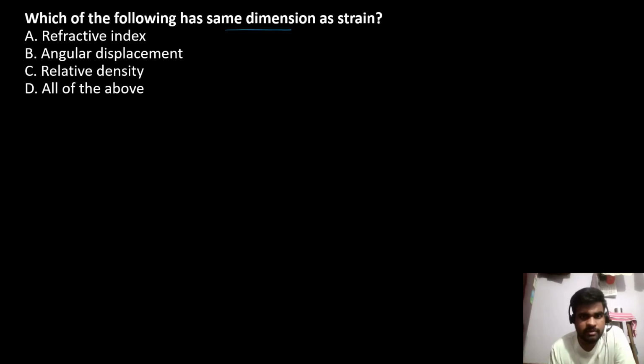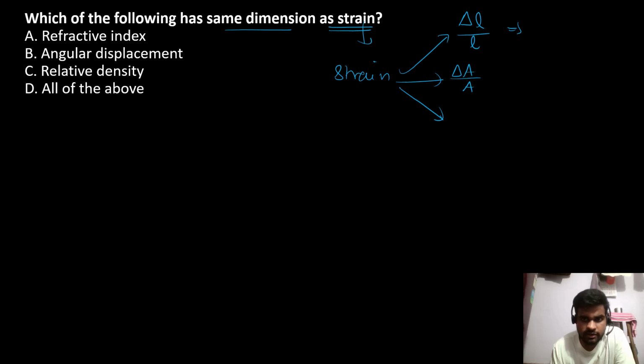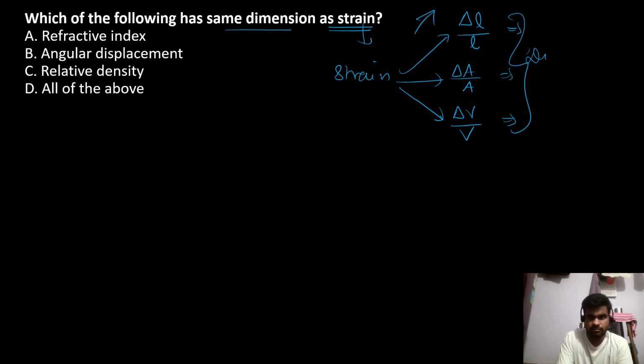Which of the following has same dimension as strain? Strain can be of three types. Change in length over length, this is dimensionless. Change in area over area, so also dimensionless. Change in volume over volume. You can say this is lengthwise change, areal change, and volumetric change. So all three are dimensionless.